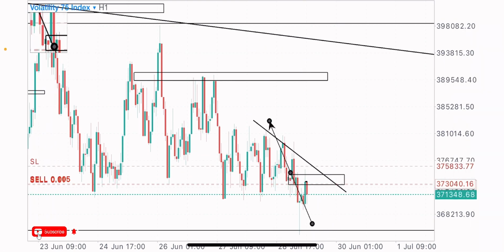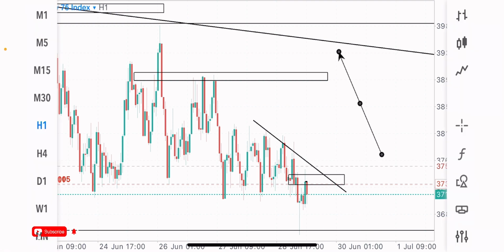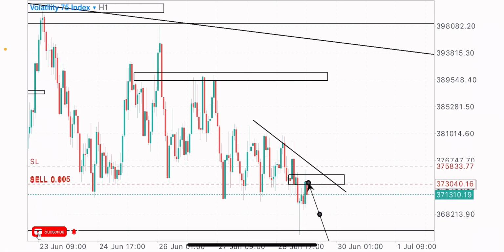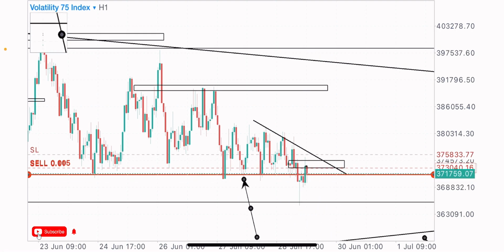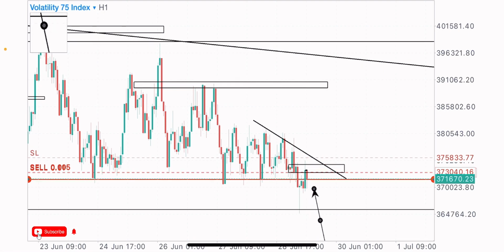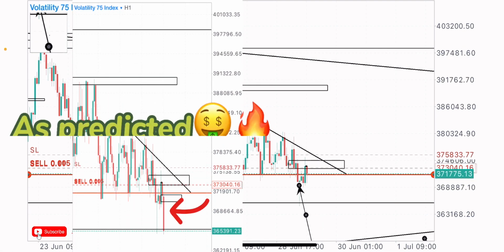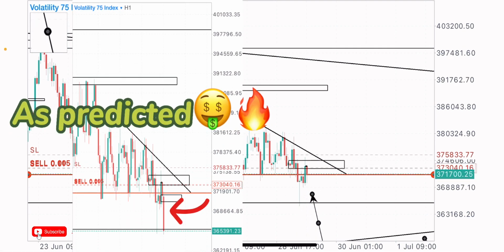So I saw this structure on the 1 hour time frame, this lower high structure, and I saw the market give us this bearish order block at this zone, and there was a break of structure at this point. There was an equal lows formation here. The market broke out of it with this candlestick wick, like a break and retest of this our zone, coming to test this our bearish order block at this point. So the market broke out of this zone, creating new lower lows with a candlestick wick formation. So I'm expecting the market to give me a sell off to this level, coming to fill up this gap here, this candlestick wick. Yeah, so I'm expecting the market to give me the sales in the coming hours.